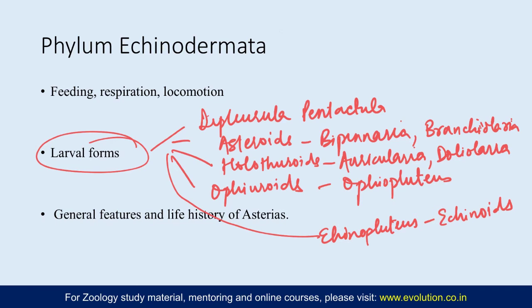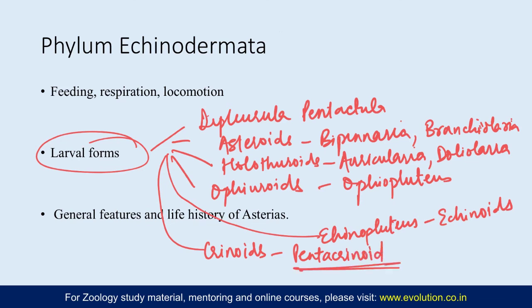But in crinoids, there is a larva which is attached to the substratum. So that is unique. In case of crinoids, you have a Doliolaria as the basic larval structure, and then that modifies into the pentacrinoid larva. So that attaches to the substratum.